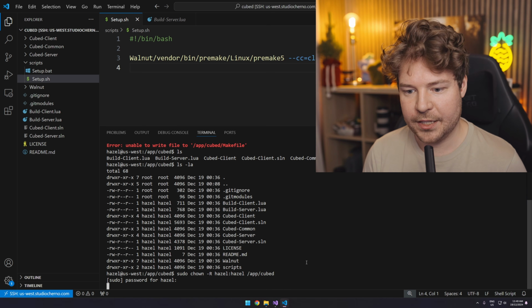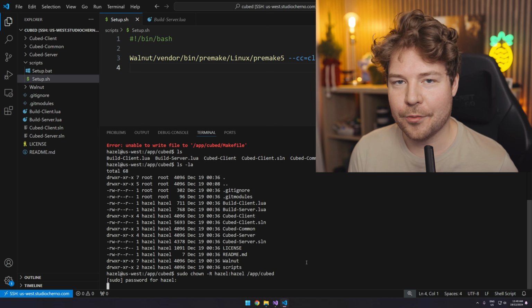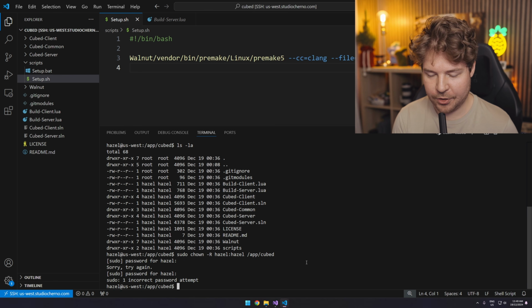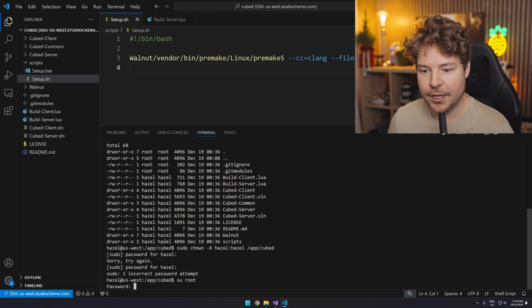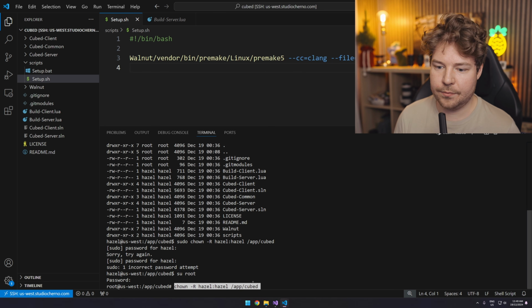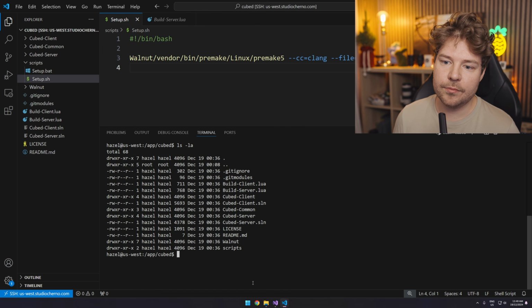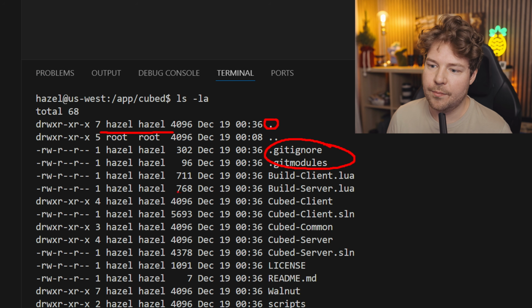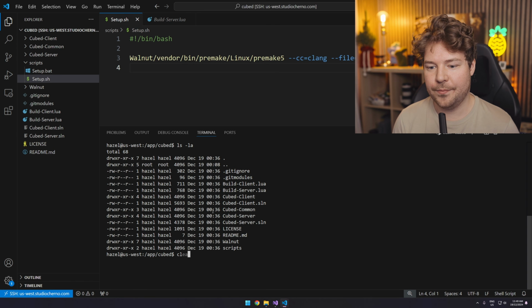So let's do that. I bet the Linux geniuses out there saw my issue when I did it the first time. I don't even know what this is. Okay, whatever. Let's just switch to root because it's trying to elevate us, which we might not be able to do. And then I'll just do this. Okay, and we'll switch back to Hazel. So now you can see that this directory is actually owned by us, which is great. And these files also followed suit. Maybe the asterisk somehow doesn't include the dots. I don't know, whatever. That should be fine now.